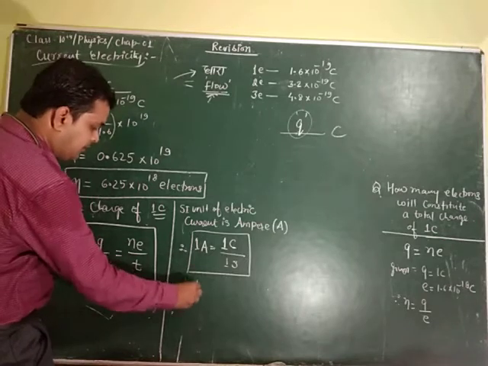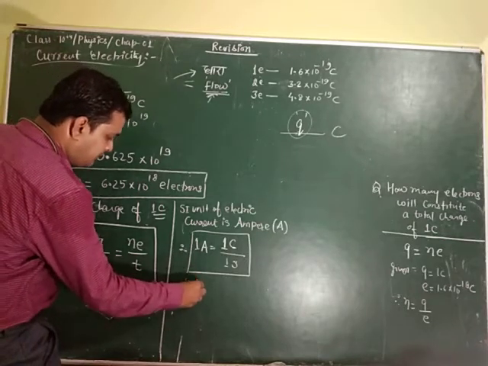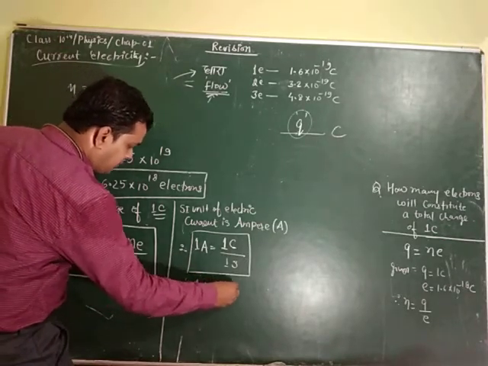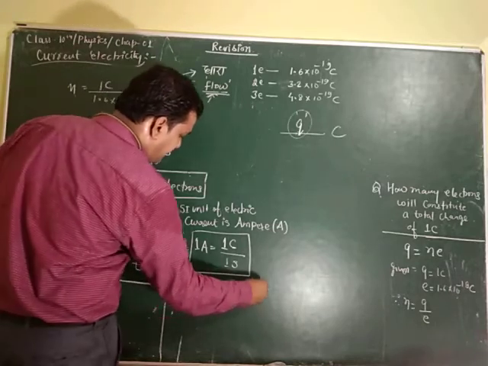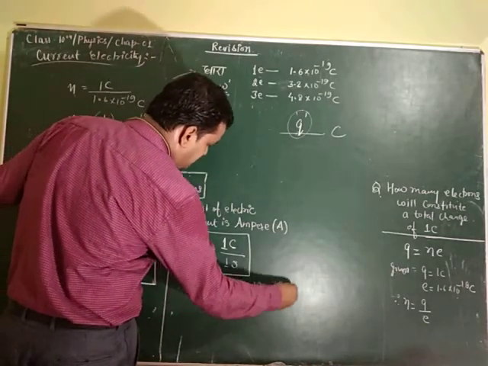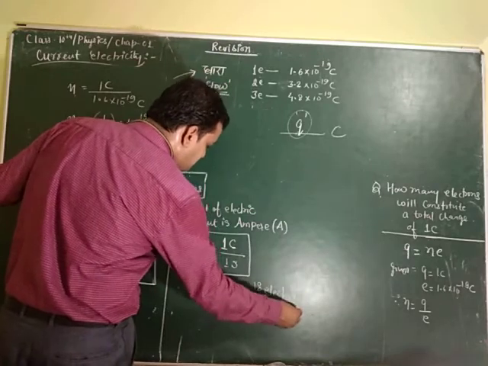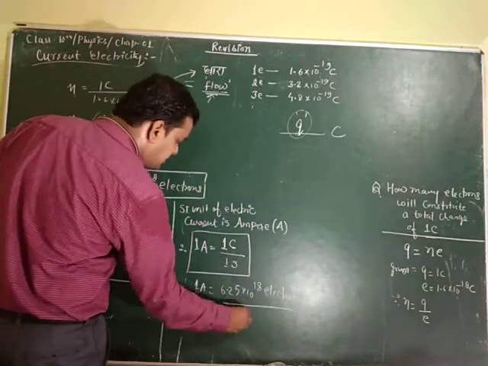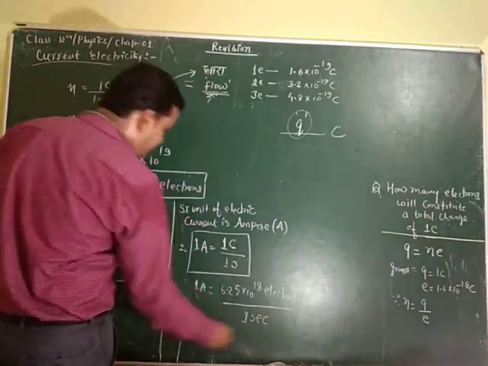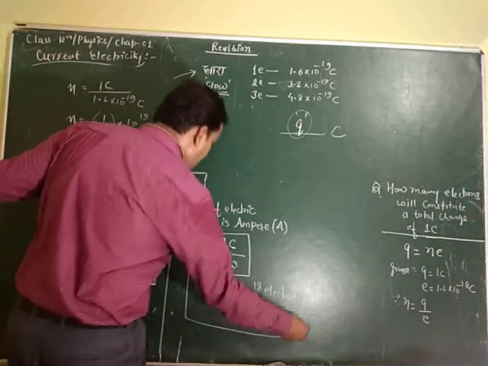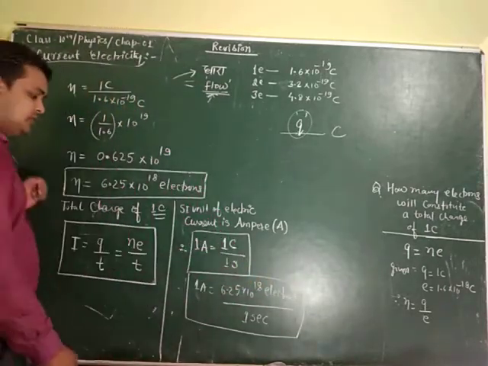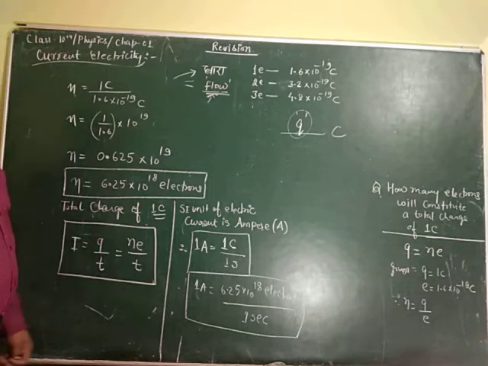Now, in terms of electrons, if 6.25 into 10 to the power 18 electrons pass through a conductor in 1 second, then we will call it 1 ampere of electric current.